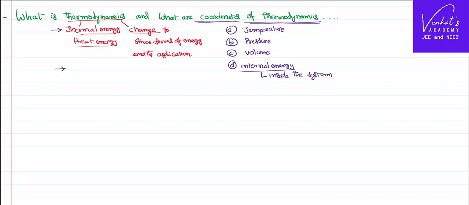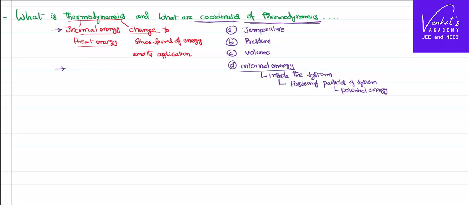And how does it come? It comes due to many reasons, due to the position of particles or molecules of the system. Due to their position, they possess an energy called potential energy. So potential energy is a part of internal energy.